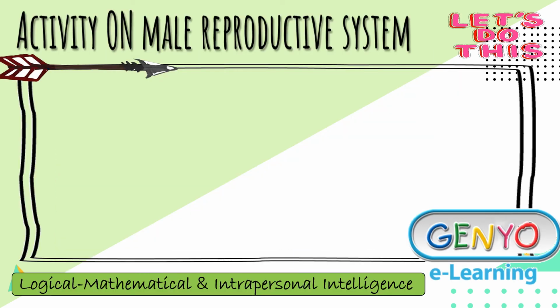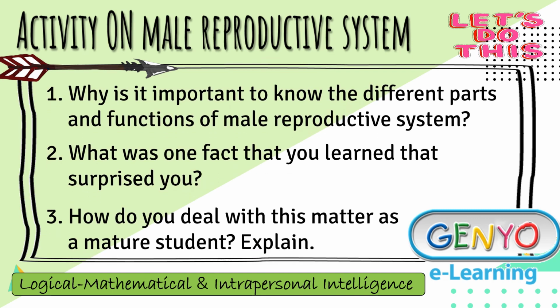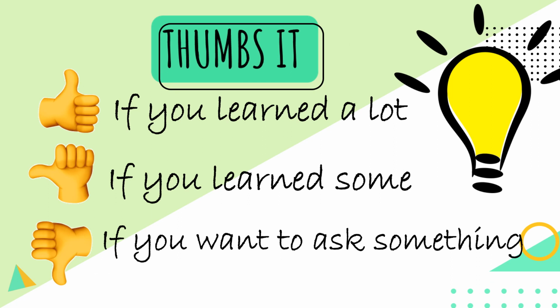To test what you have learned about our lesson for today, there is an activity in this package that checks your understanding of the male reproductive system. You will be answering: why is it important to know the different parts and functions of the male reproductive system? What fact that you learned surprised you? And how do you deal with this matter as a mature student? Then explain. To assess yourselves about the lesson, we are going to use the thumbs-it for our wrap up.